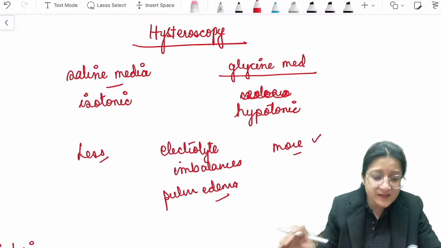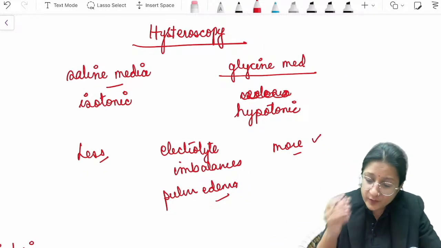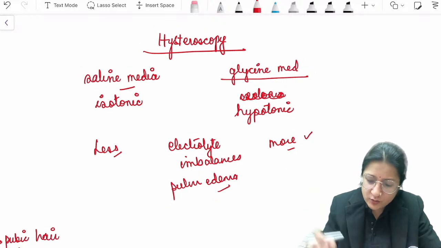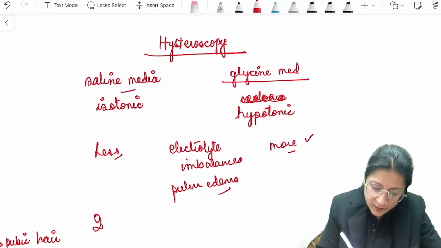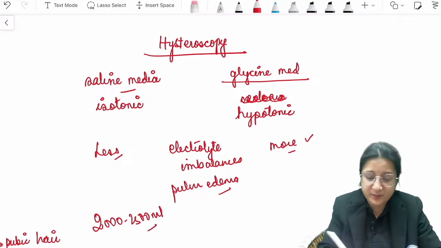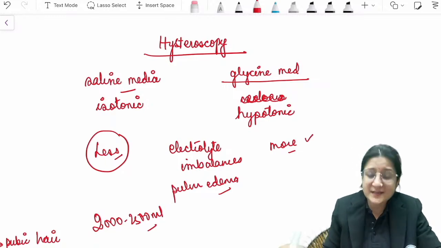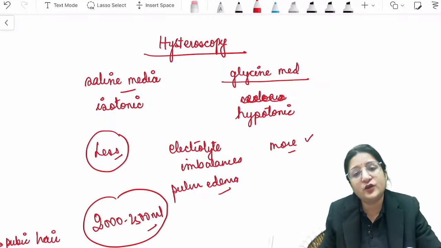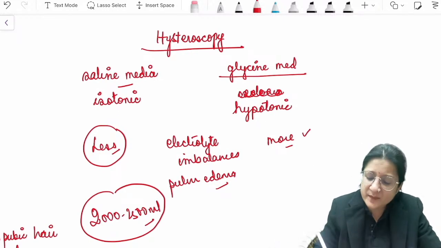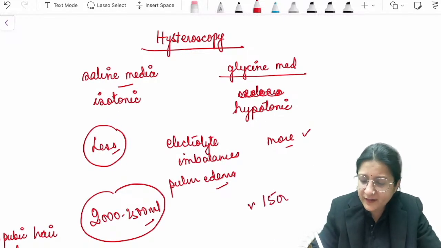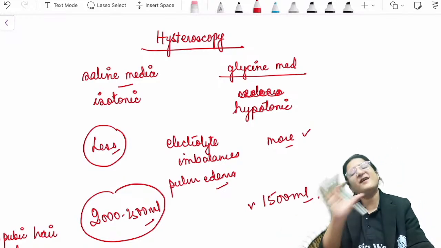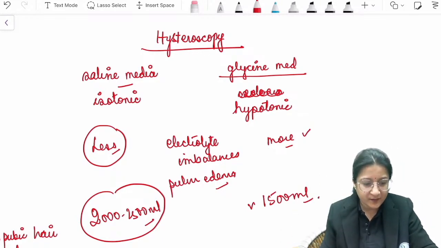So when you ask me the threshold, Pradyuman, the threshold would be 2000 to 2500 ml for saline, because the probability of having electrolyte imbalances and pulmonary edema is less, so more fluid deficit can be tolerated. And for glycine medium, it will be slightly on the lesser side, around 1500 ml, roughly. All right, Pradyuman.